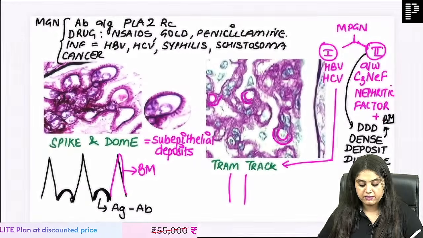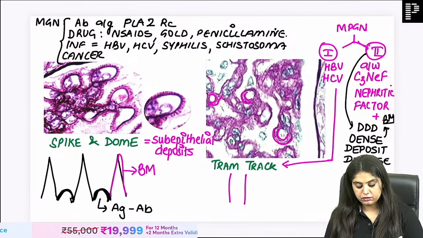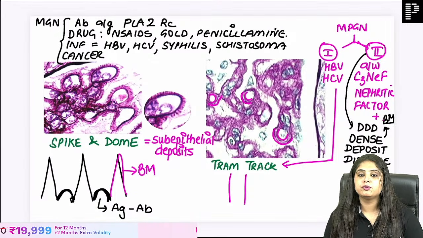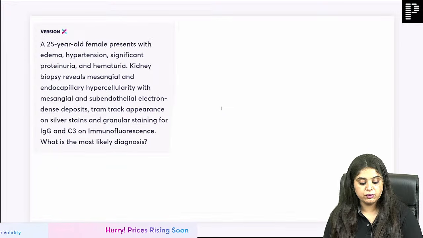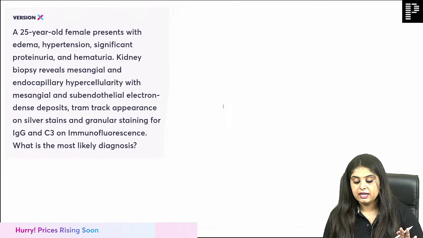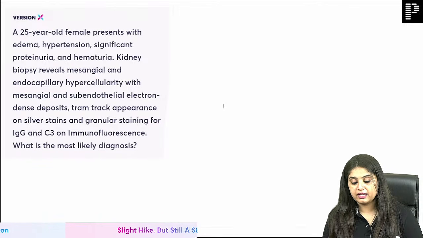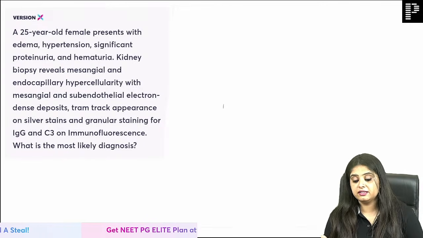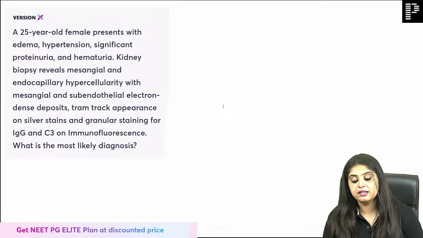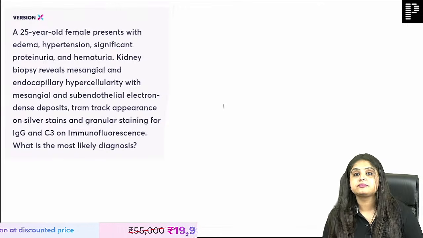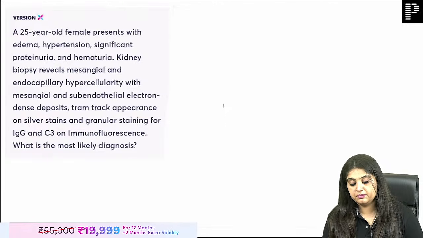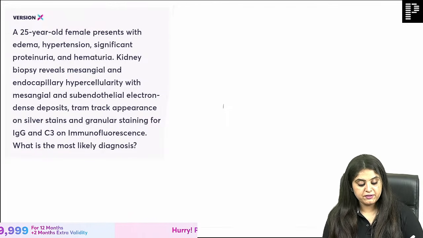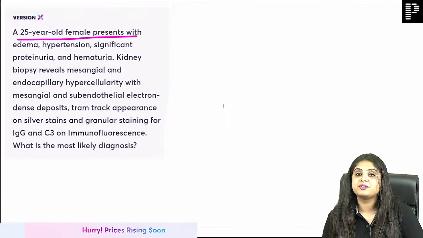Is that okay with everyone? Can we go on to the next question? I've not given you options because there has been a lot with options. Let's see if you can answer this without options, and let's see if we are somewhere on track. Dr. SK, yes, that's black looking in color, so that is a silver stain. The one for spike and dome that you are asking me, that is going to be the silver stain. Okay, here we have a 25-year-old female, no options.